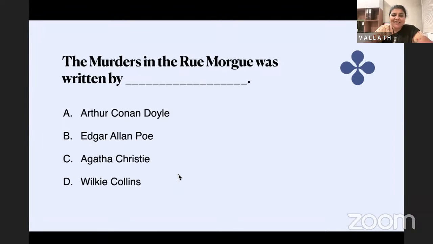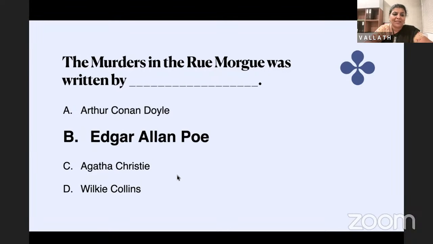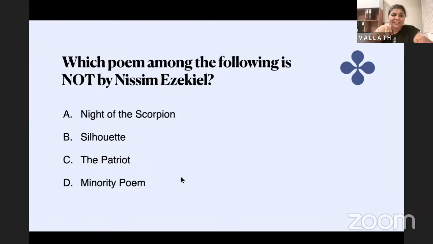Yes. The Murders in the Rue Morgue was written by Edgar Allan Poe. When you see murders, you will think it could be either Conan Doyle or Edgar Allan Poe, or Agatha Christie or Wilkie Collins, because all of them wrote sensation novels, detective novels, mysteries. But you must know this was the first detective novel in the world, and it was written by Edgar Allan Poe. Edgar Allan Poe also created a detective. What is the name of the detective? Auguste C. Dupin. Right. Ankita, would you like to explain this one?